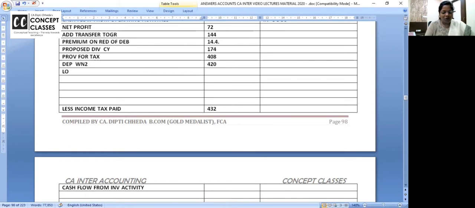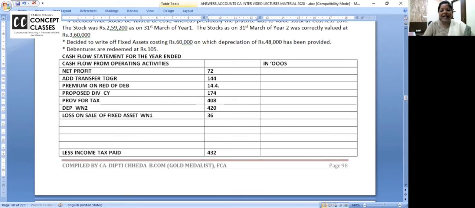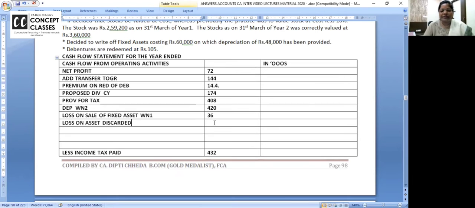Now, loss on sale of fixed asset. Working note 1. How much is the loss on sale of fixed asset? 36. Add back. Working note 1 similar: loss on asset discarded. Kitna? 12. Yes, that also you write it. It's a loss, no money is received. You just discarded it. So this part is over.